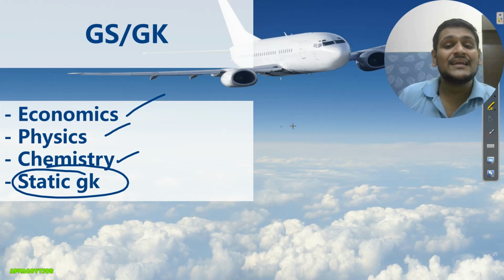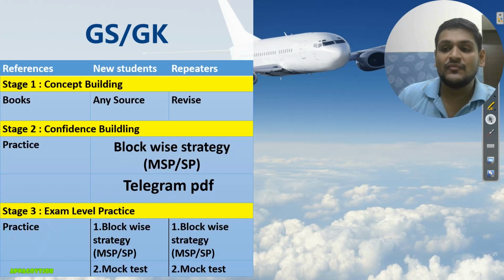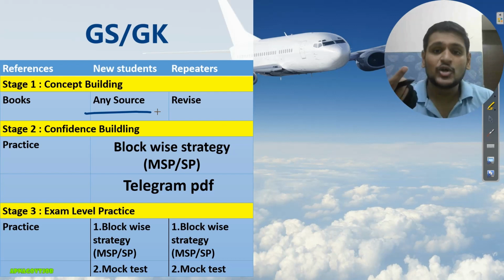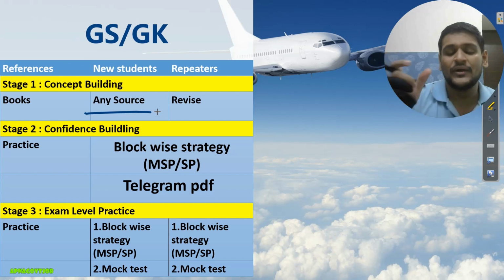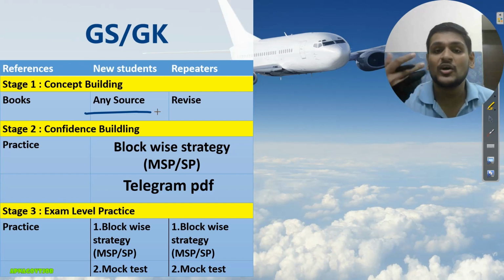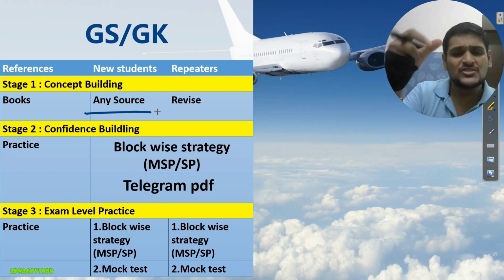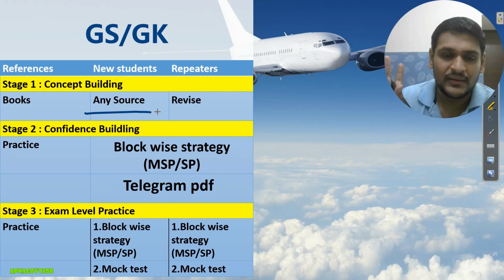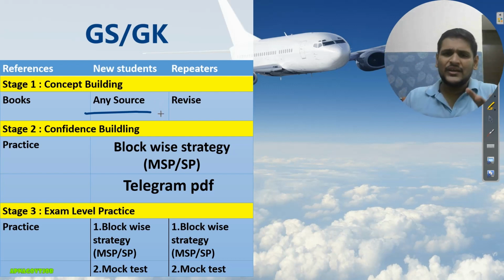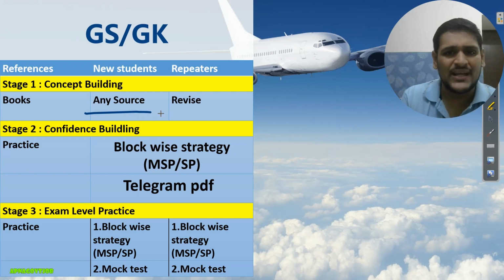So economics, physics and chemistry we are taking, and now the resources from which you can prepare. First, any book you have for economics, physics and chemistry, you can use that, no problem. NCERT also you can use. If you have Lucent, I will recommend the Lucent book, because from that you can quickly complete the things. That is enough. Once you read the things, make the notes, that's it. No need to read it again. After that you will do practice only. Again Lucent you can use, or any other book you have, no problem.